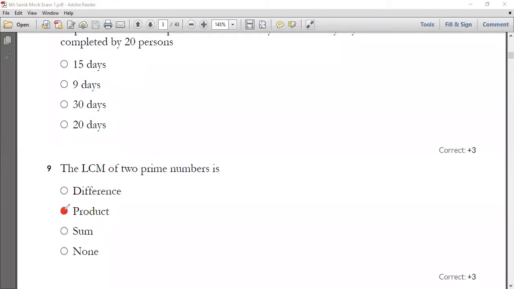You can ask me how you can call the LCM of two co-prime numbers a product. So let me explain that.